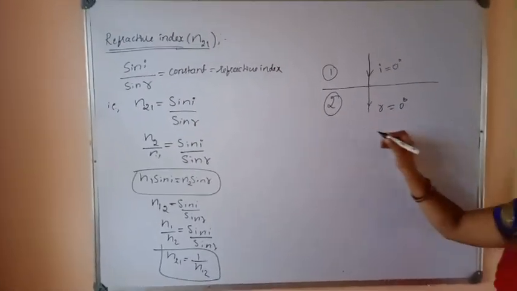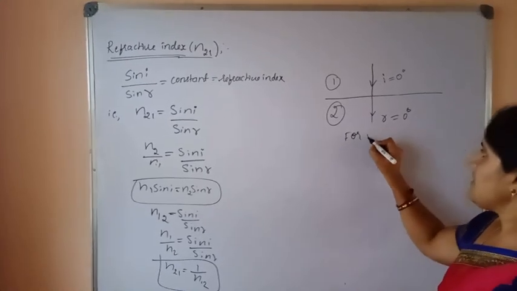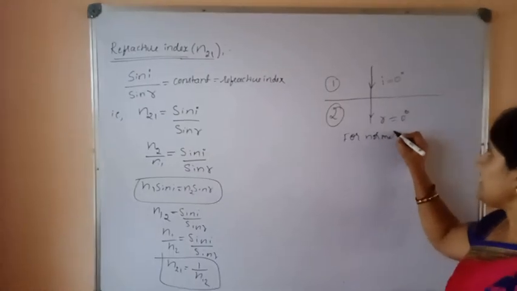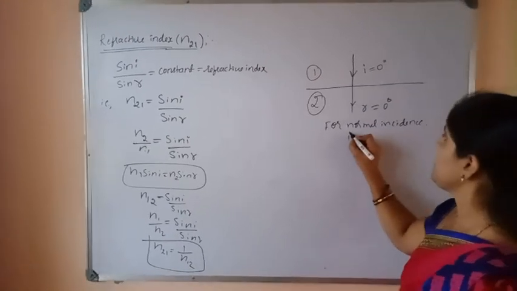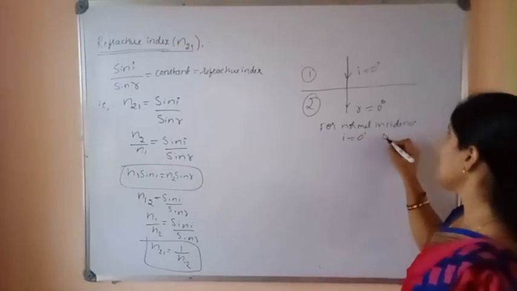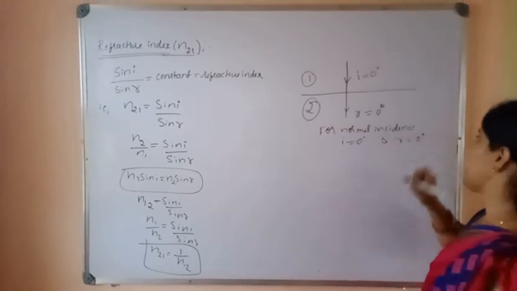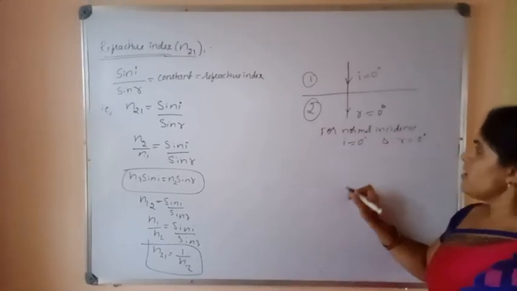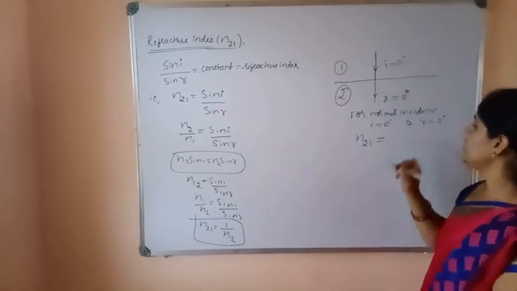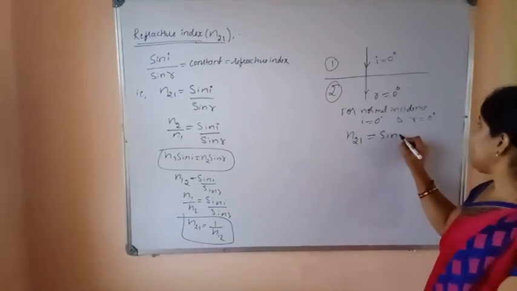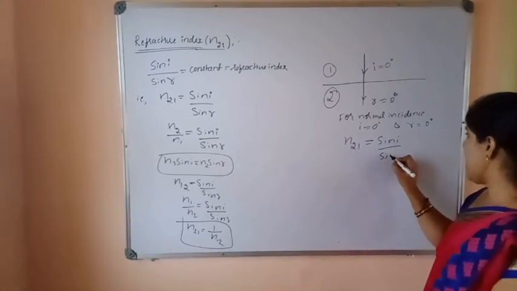Okay. For normal incidence, i is equal to 0, that is the angle of incidence is equal to 0, and r is equal to 0, that is the angle of refraction is also 0. So according to Snell's law, the refractive index n21 is equal to sin i by sin r.